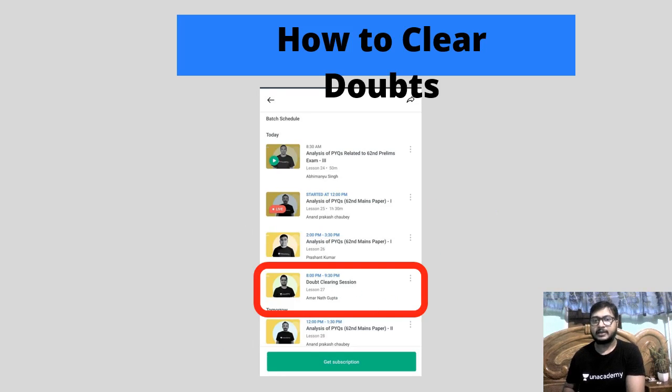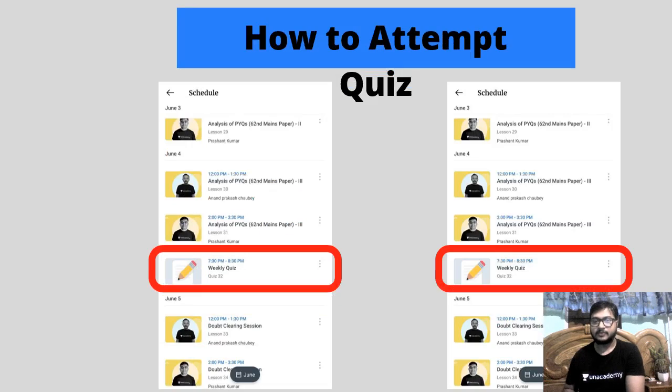There will be a dedicated doubt class session also. If you have any doubt regarding a topic, you can clear your doubt in the dedicated class. There will be a weekly quiz also, so that you can assess your preparation level. After completion of each topic, the educator will arrange a mega quiz, right? This mega quiz is very important for the assessment of your preparation. So this is the course structure. I hope you understood everything.